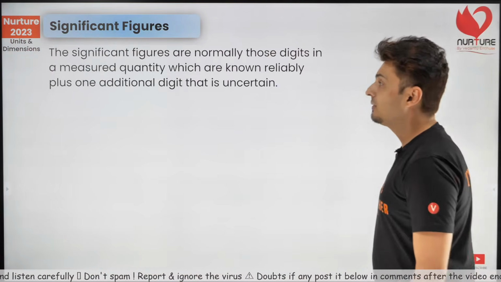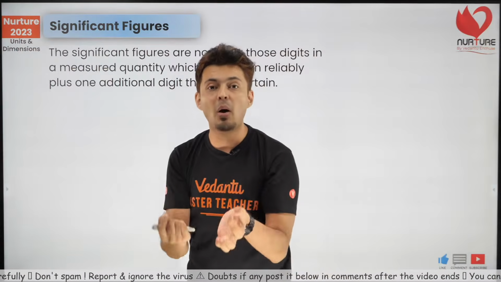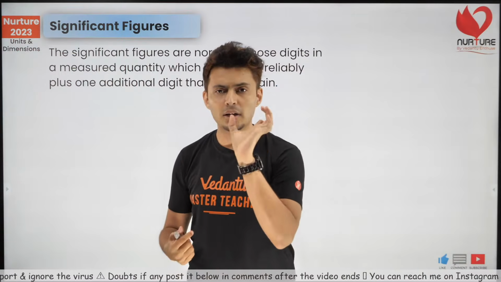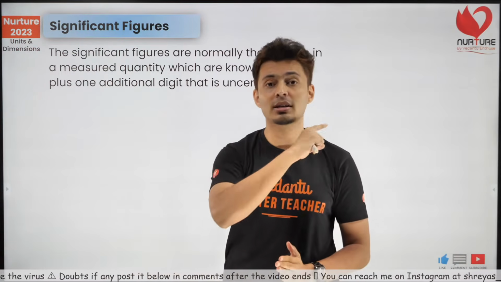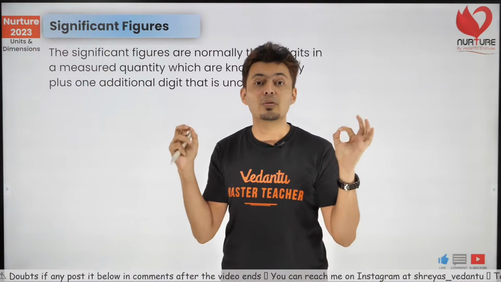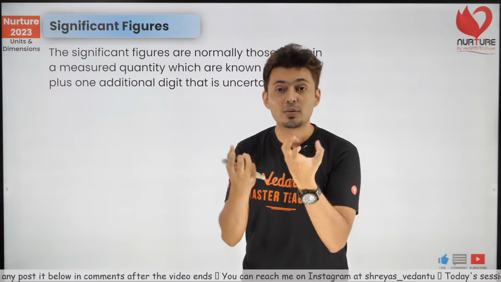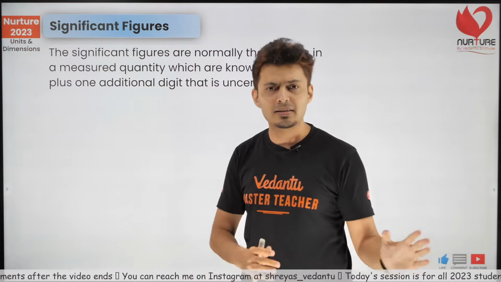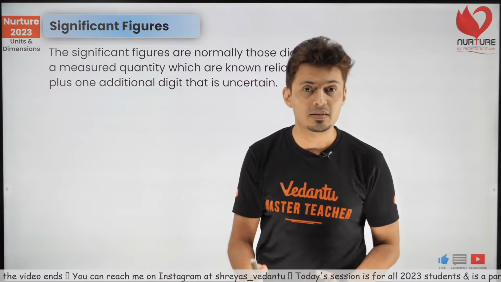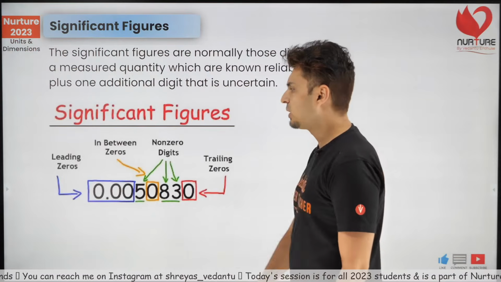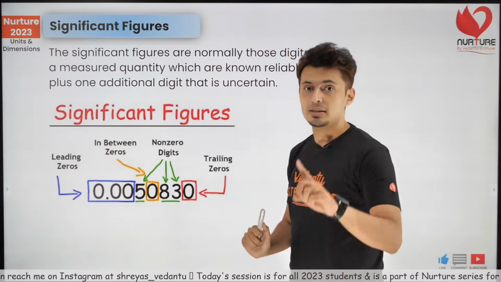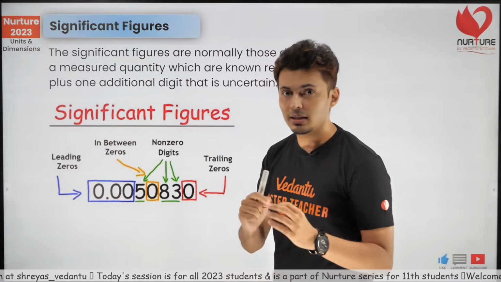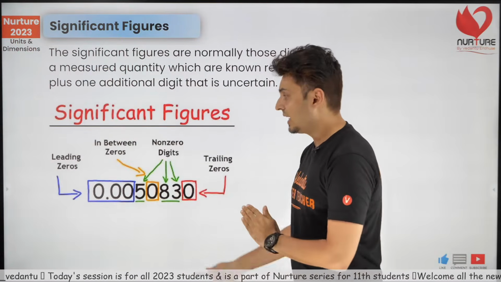Now, significant figures is nothing but the set of important digits in any value. It plays an important role not just in physics but also in chemistry. It tells you the set of important numbers, significant, which have some meaning attached to them. Some digits are meaningless, some digits have some sense or meaning to them. Before we go ahead, you should know the terminologies. Write it down in your notebook. Although you will get the notes in the Telegram channel, still, please write this down.